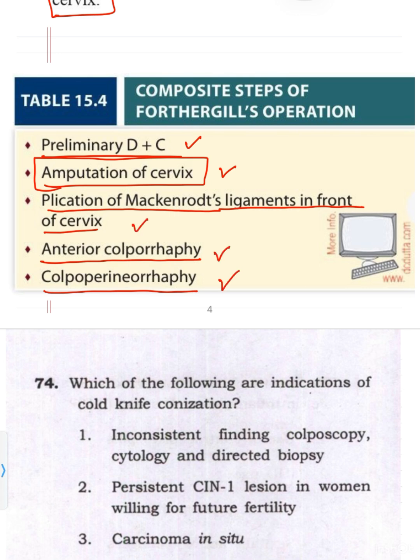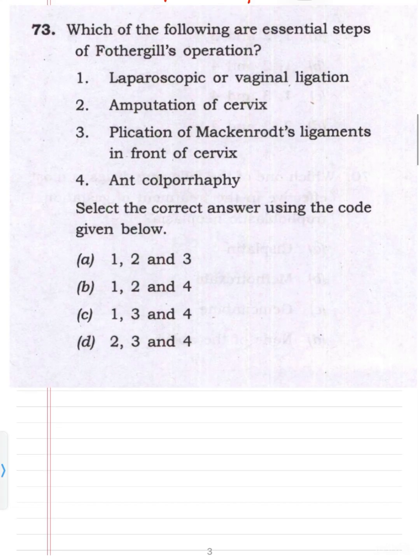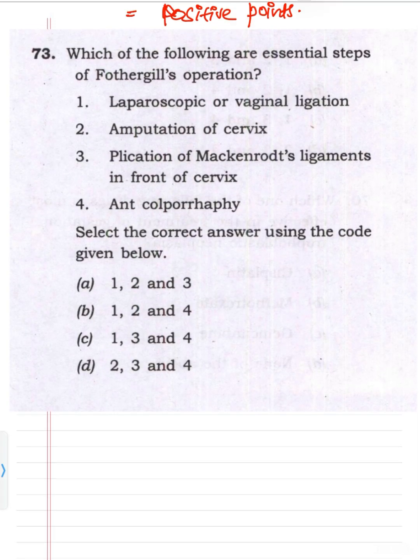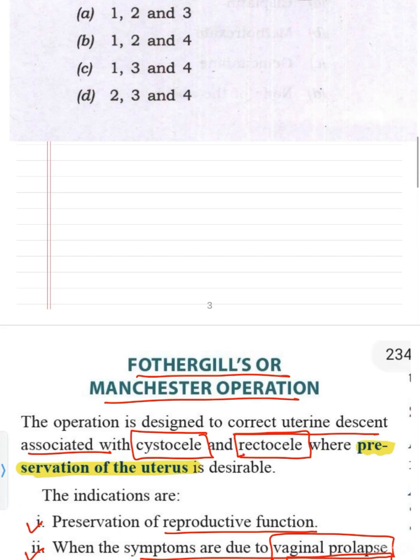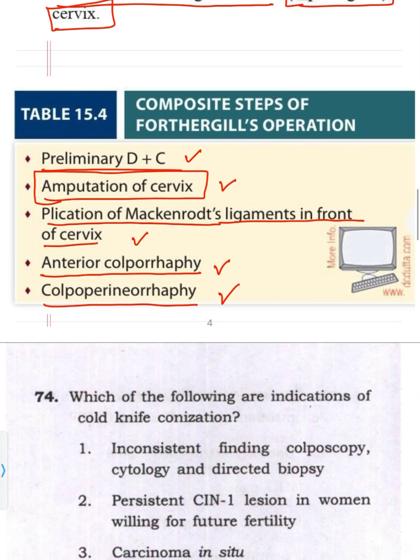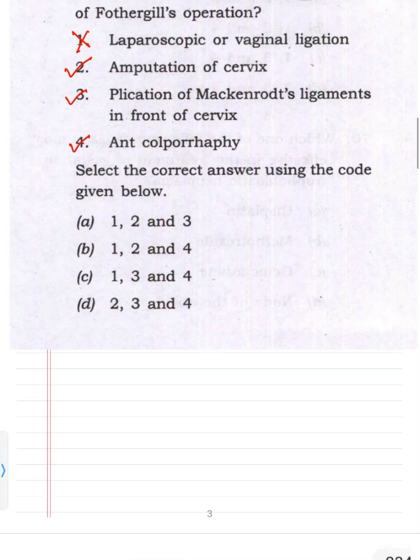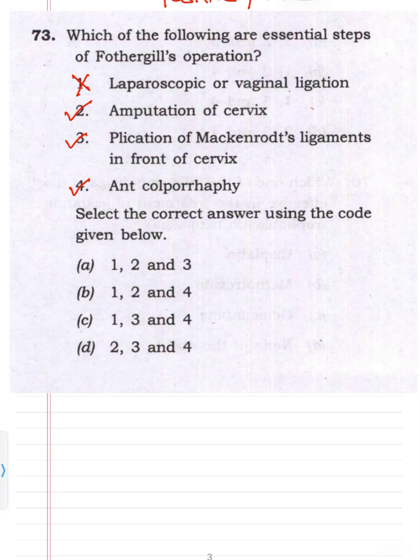So coming to options, the first option is laparoscopic or vaginal ligation. No, this is not done. Amputation of cervix, yes, it is done after dilatation and curettage. Plication of Mackenrodt's ligament in front of cervix, yes, done after amputation. Then anterior colporrhaphy, and colpoperineorrhaphy can also be done. So options 2, 3, and 4, and D will be the correct option.